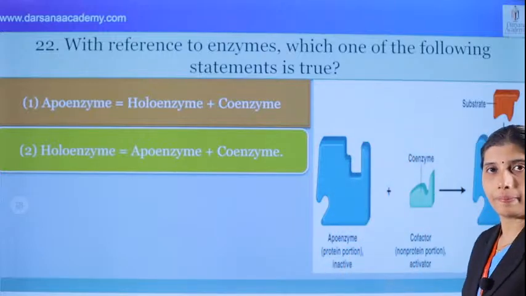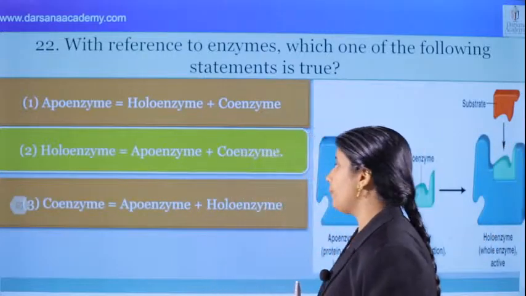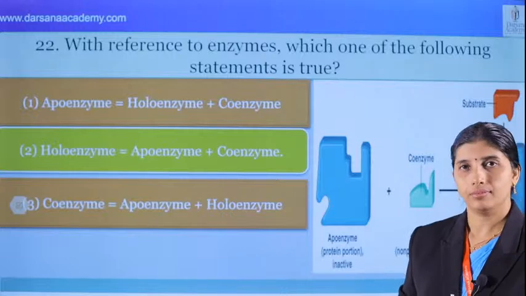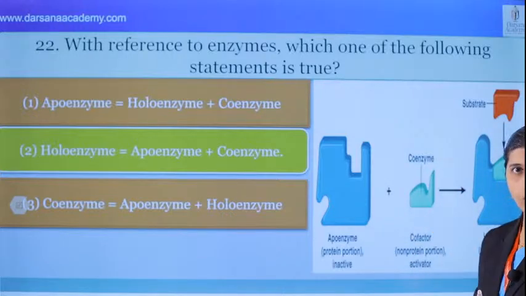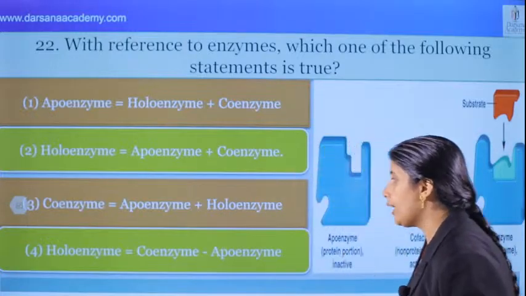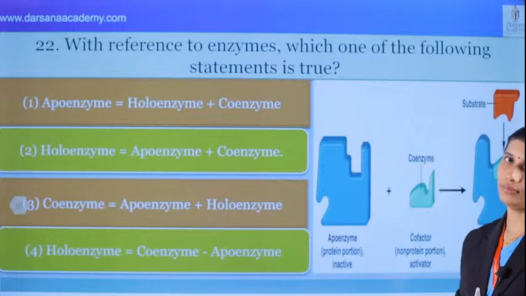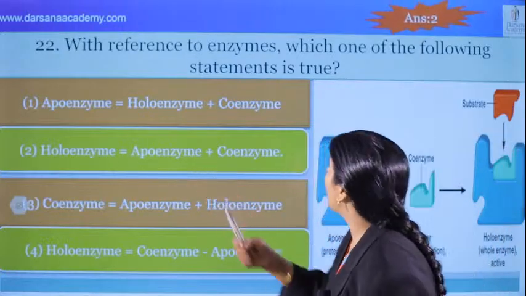There is no doubt. And next, the next option: coenzyme is equal to apoenzyme plus holoenzyme. No, that's not correct. And what about the fourth one? Holoenzyme is equal to coenzyme minus apoenzyme. No. What's the correct answer? Second is the correct answer for this question.